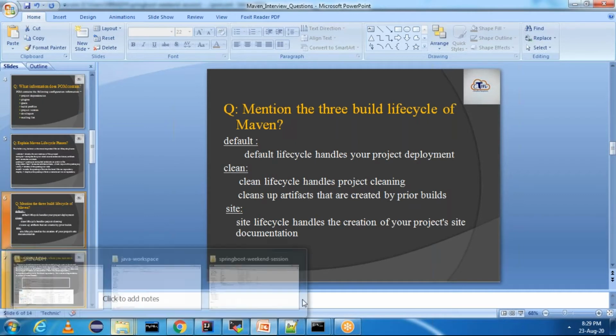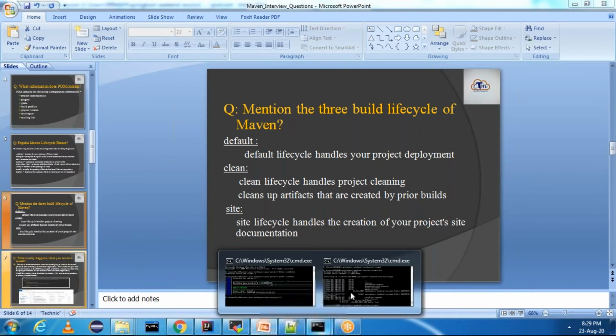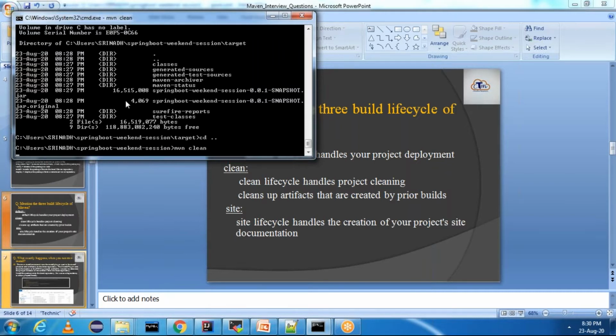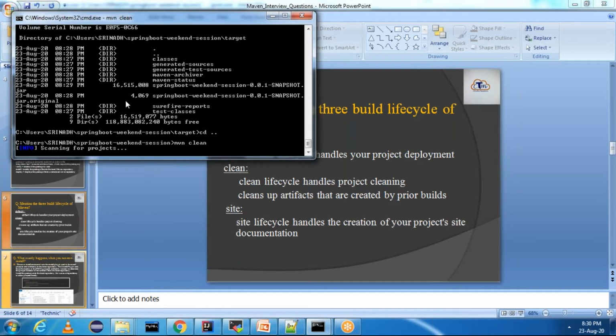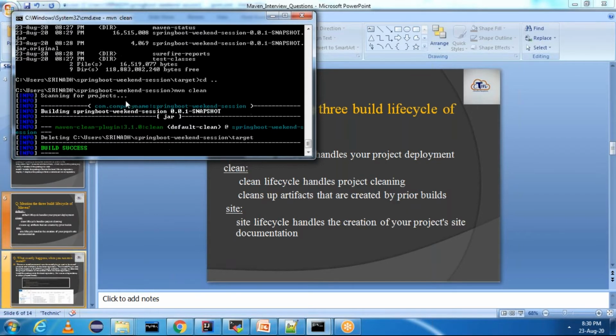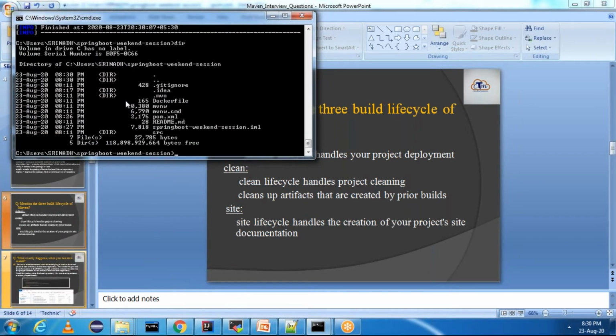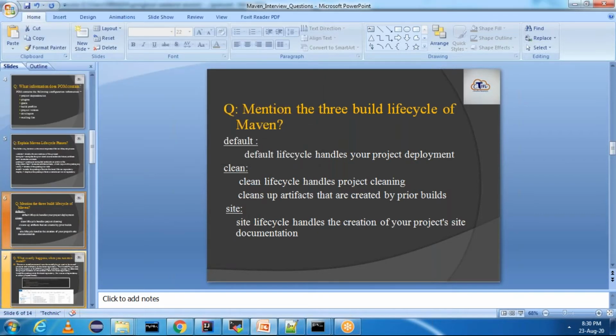Let's say if you want to see clean, you can simply say mvn clean. It will clean the artifacts generated by previous builds. Now if you see, mvn clean will delete the target directory completely. See, the clean life cycle will clear the target directory completely. These are 3 different life cycles of Maven. These are build life cycles of Maven.